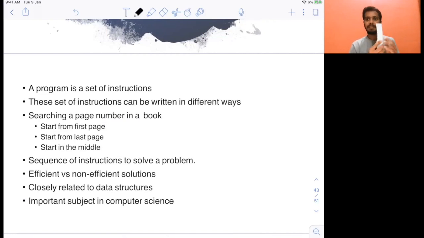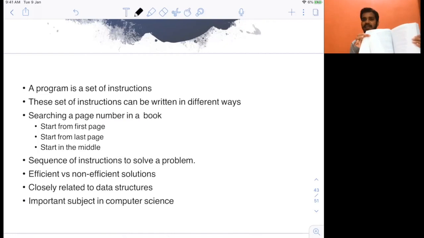A better algorithm can be that I start from, let's say, the middle. I start from the middle and I see that the page number is around 289. Now you know which side you have to move to find page number 100. So of course, since I have page number 289, I will move backwards. I will ignore the forward part after page number 289, move backward, and again divide the backward part into half. Maybe I will just do something like this, going backwards. And now I'm at page number 117. See, I got closer to page number 100.